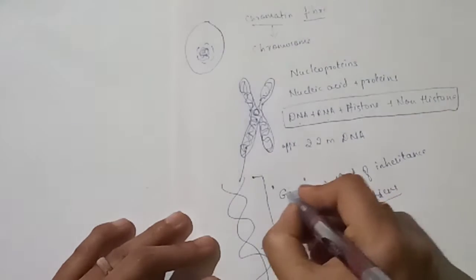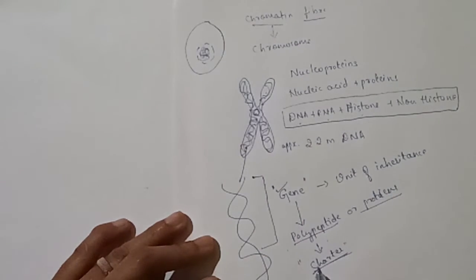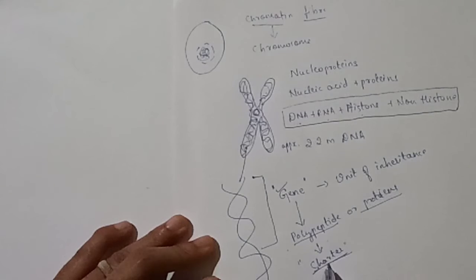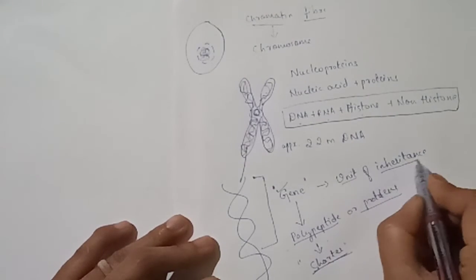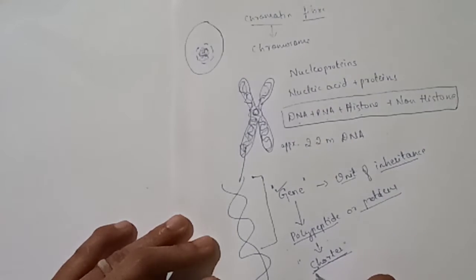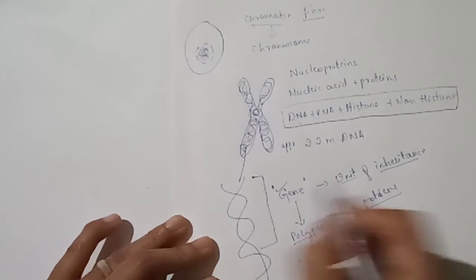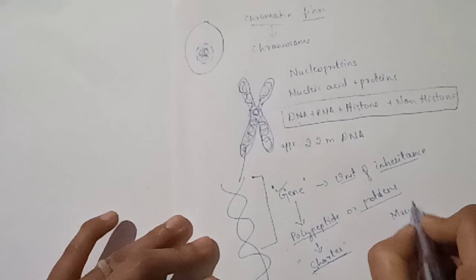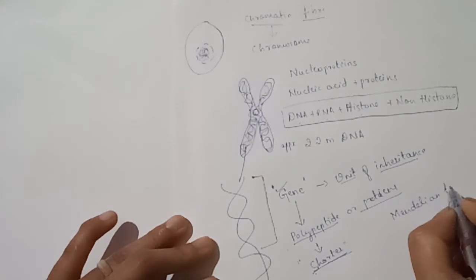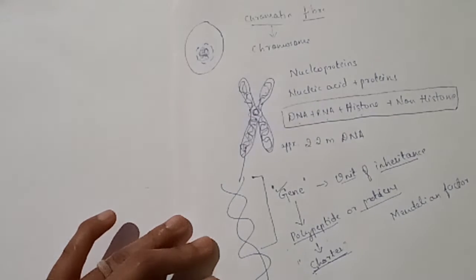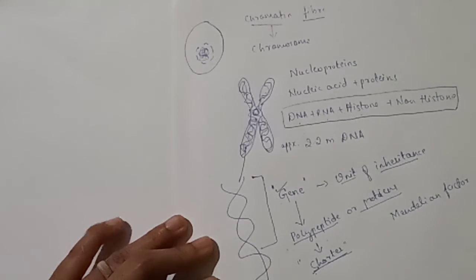Therefore, gene is responsible for expression of character. It is a unit of heredity or inheritance responsible for the expression of character. It is also called as Mendelian factor. Understood?